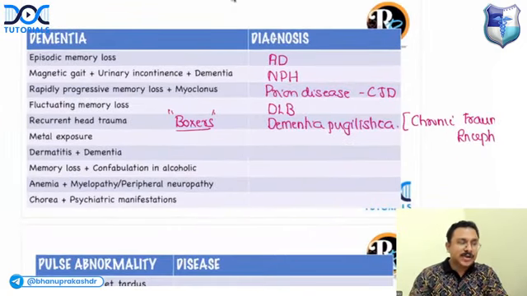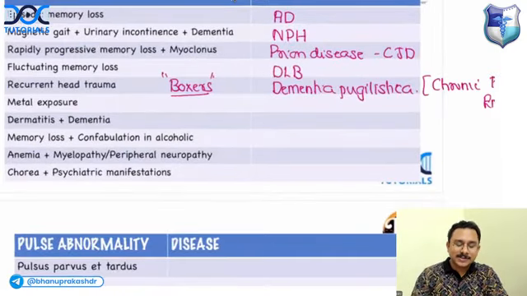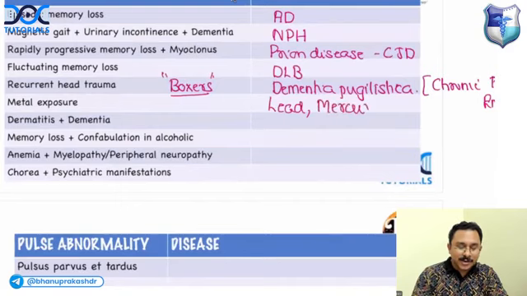Okay. So if there is metal exposure and the patient is having dementia, what are the metal exposures that can produce dementia? Lead exposure can produce dementia. Mercury exposure can produce dementia. If the patient has dermatitis with dementia and also maybe diarrhea, what do you think? Pellagra.